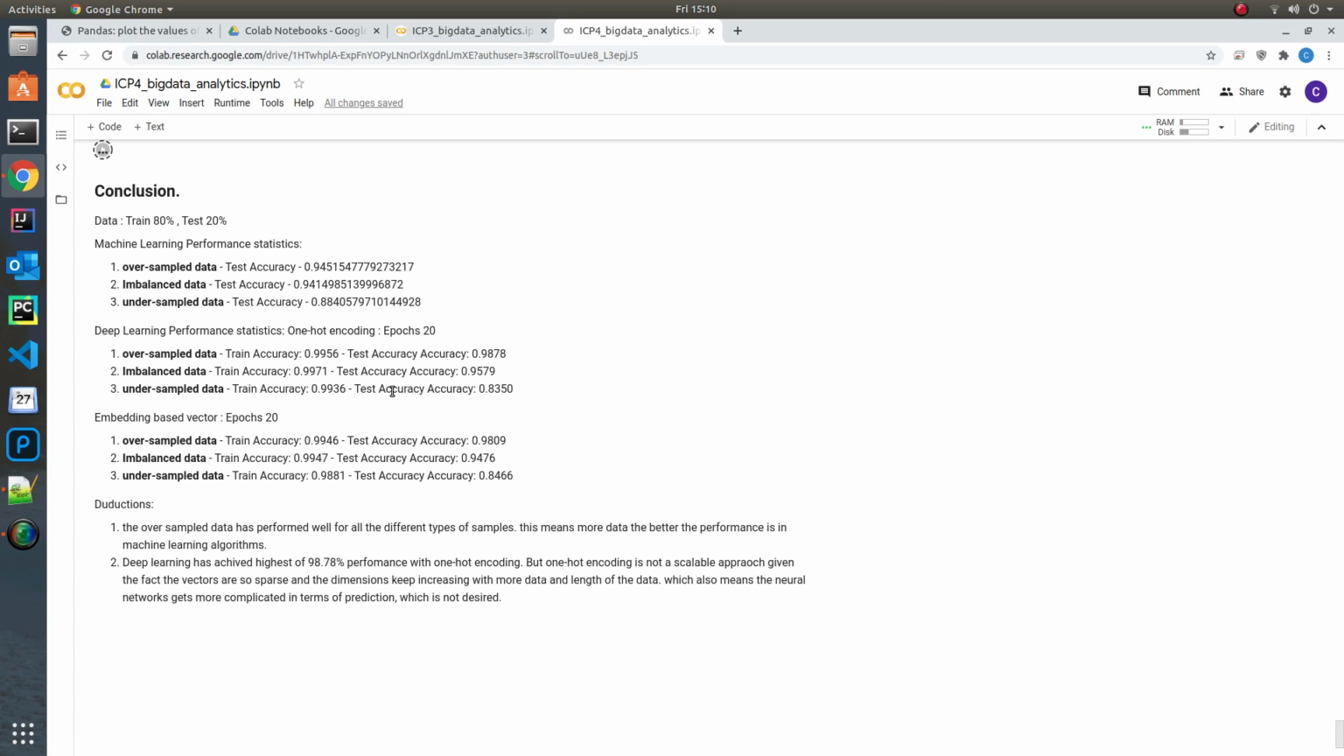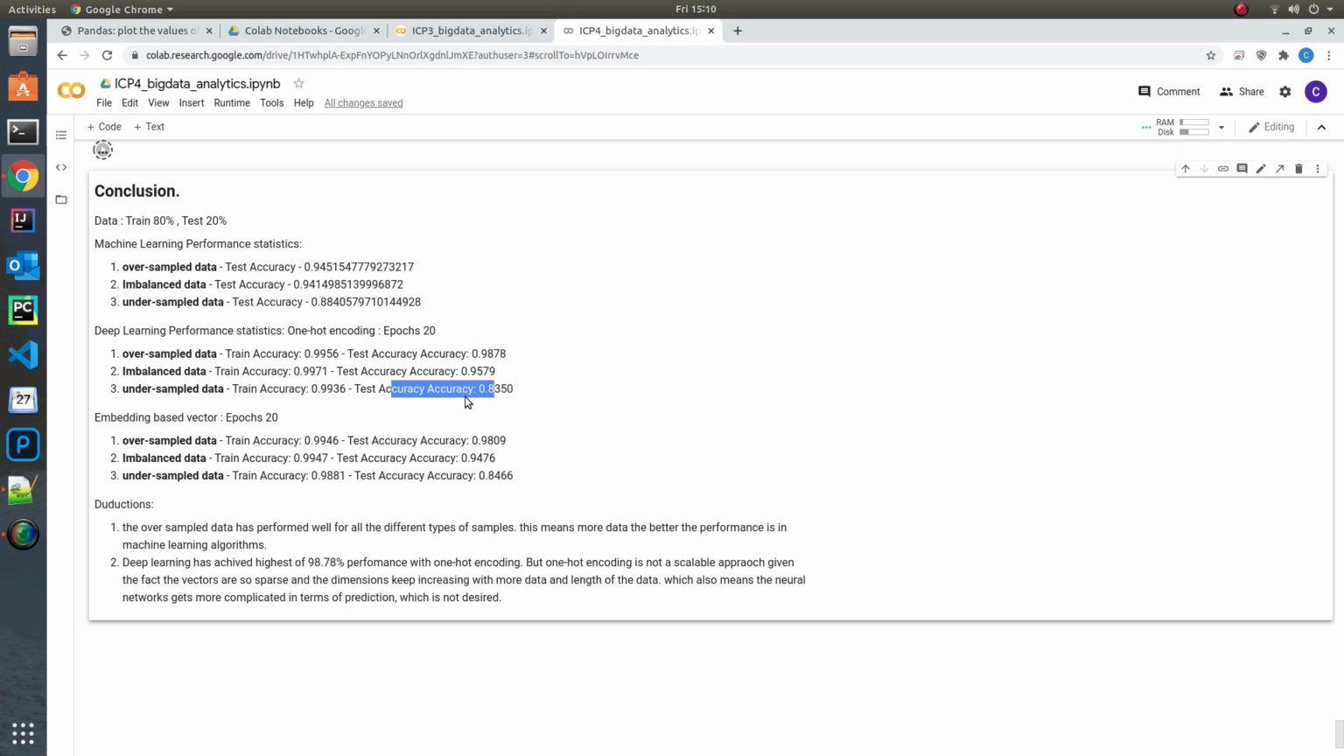Undersample has shown very bad test accuracy because of the imbalance between the types of data that we have and very few samples of the data. We hardly trained the classifier with about 4,000 samples, as we have undersampled it, which clearly shows the fact that machine learning is best when it has more data to work with.